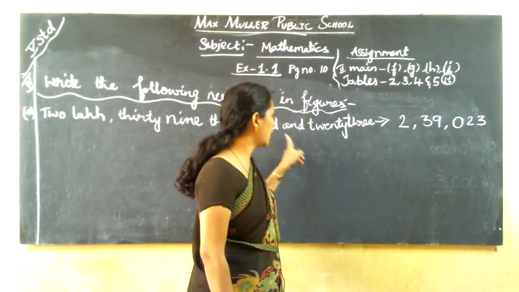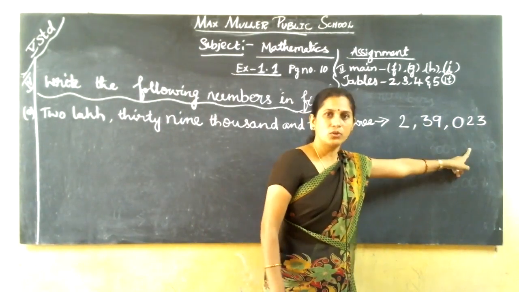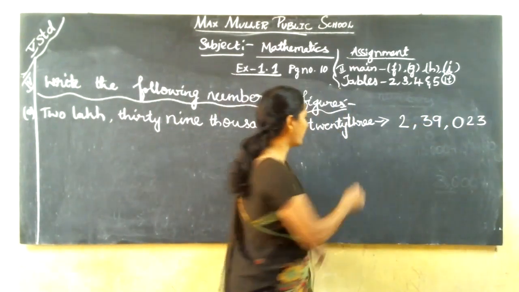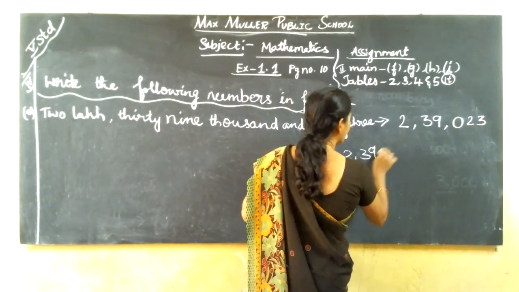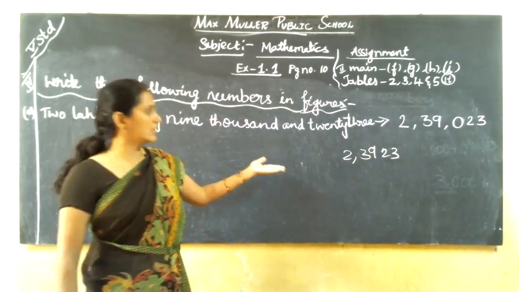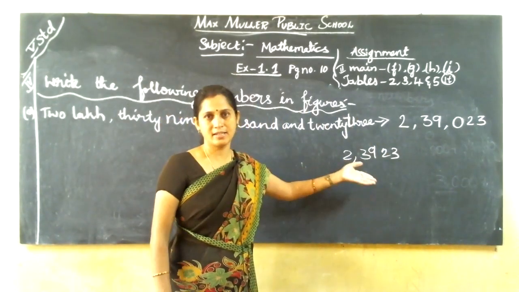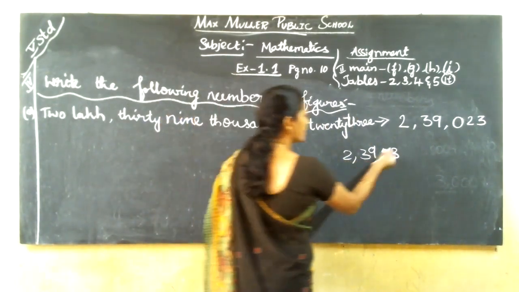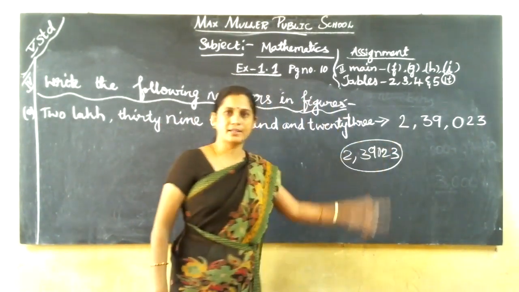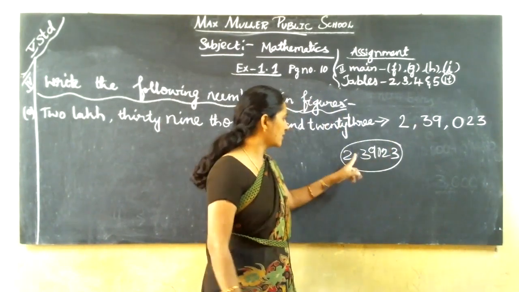So hundreds column, in that case, what we have to do? We have to keep 0 in the hundred column. So many will write 2, 39, 23. That's all. If you write like this, is it correct? No, it is wrong. Why? Because here no hundreds column. 239, it will not come.